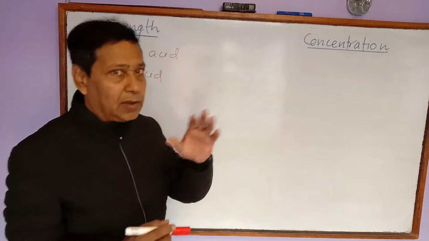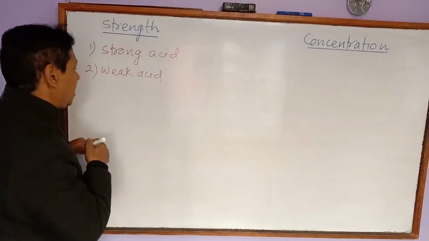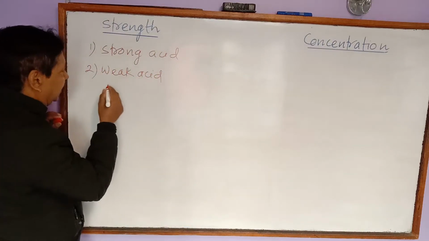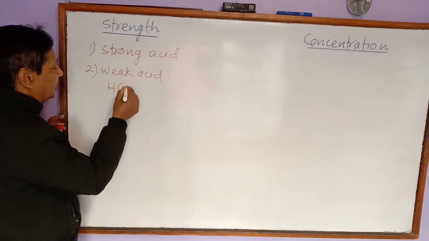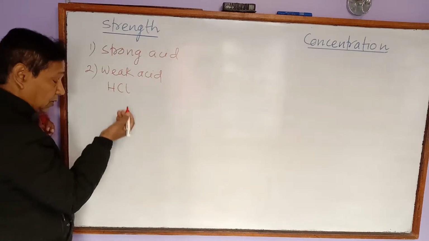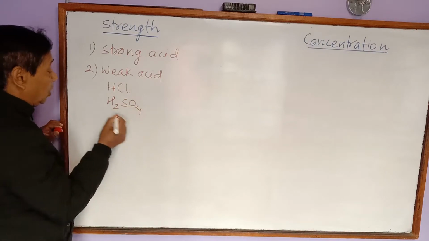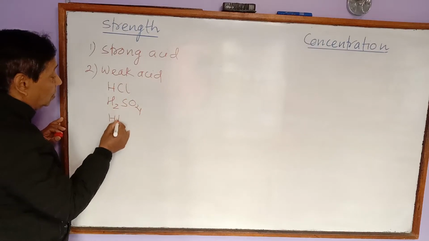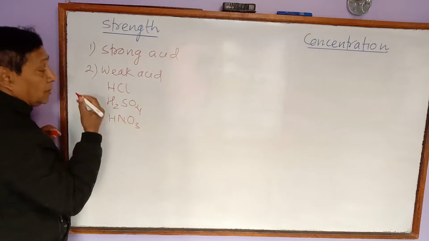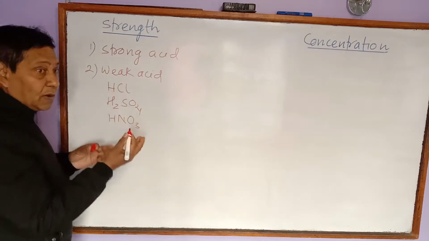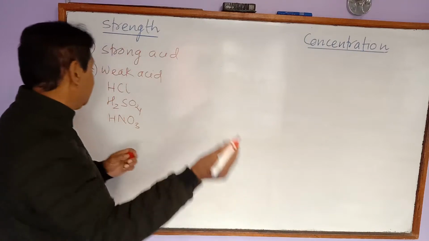What does it mean? I want to give examples. Just for example, we say that hydrochloric acid is a strong acid. We know this. And sulfuric acid is a strong acid. In the same way, nitric acid is also a strong acid. But why are they called strong acids? Just now what I told you.